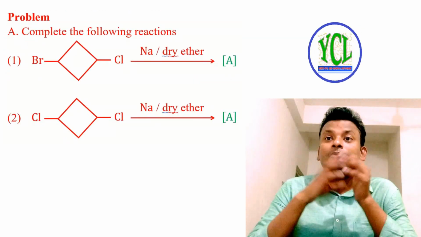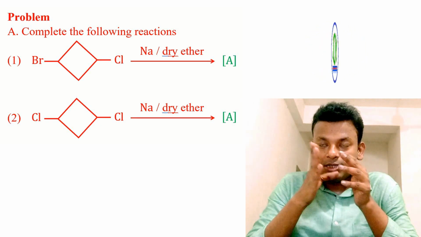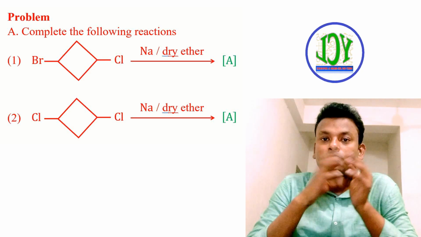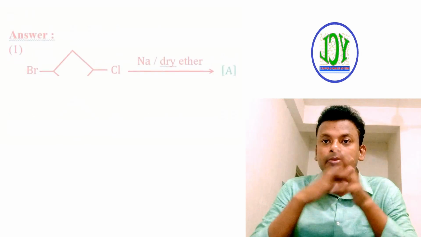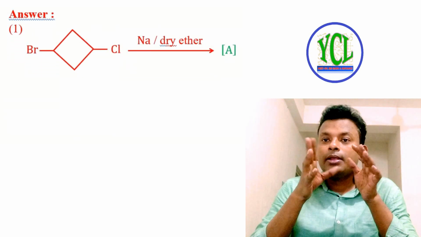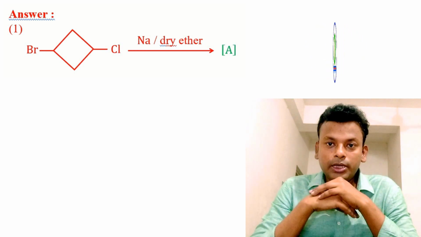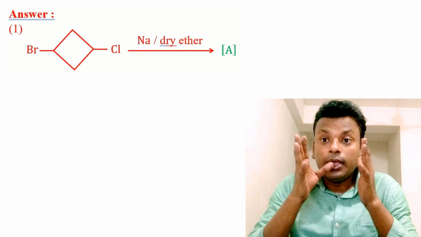That is the problem. First complete the following reactions, first one and second. Two questions are given and we are discussing the answers. Answer. First, this compound reacts with sodium to give A. We are to find out A.